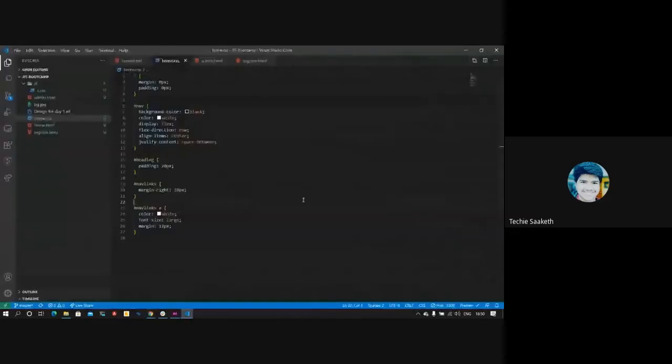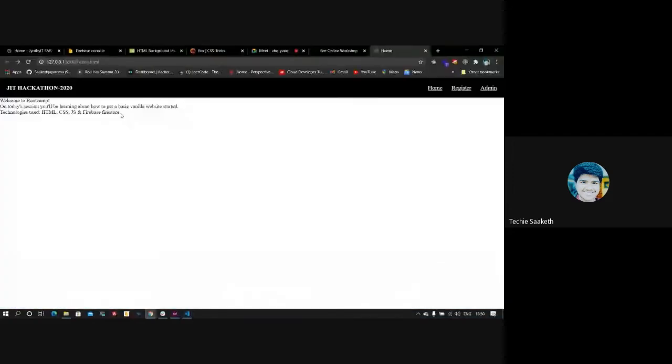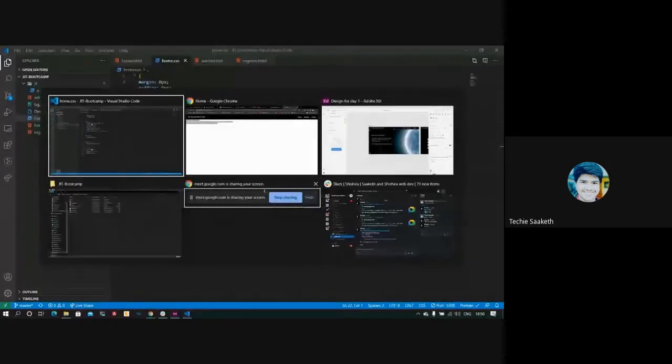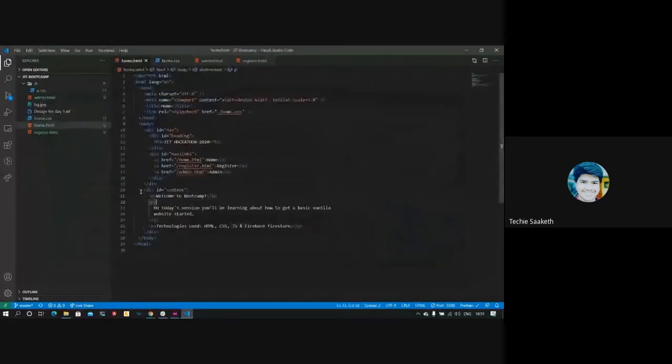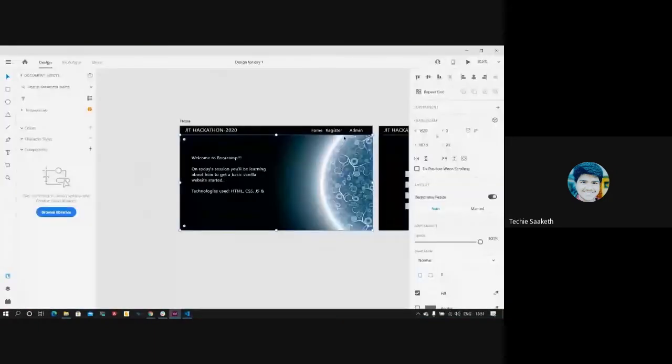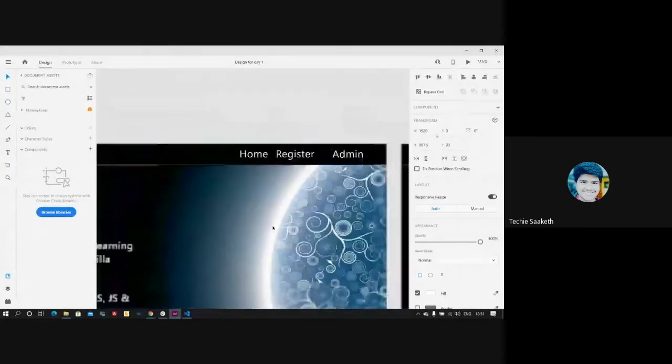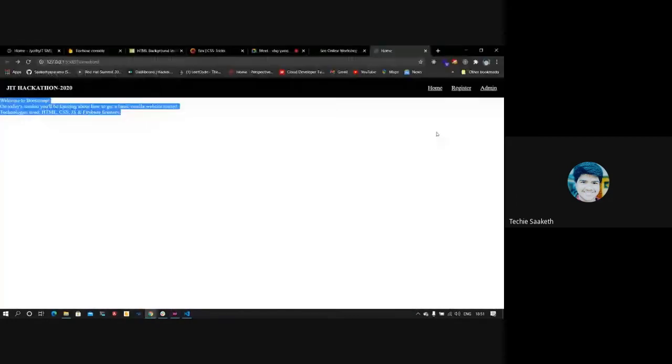So now let's try positioning this to somewhere here. For that, I'll just go here and give it an ID. And now let's try styling it. Before that, you can see here that we don't have an underline on home, register and admin in HTML, but in our implementation, we have that underline.